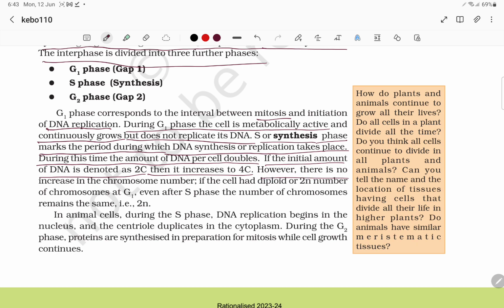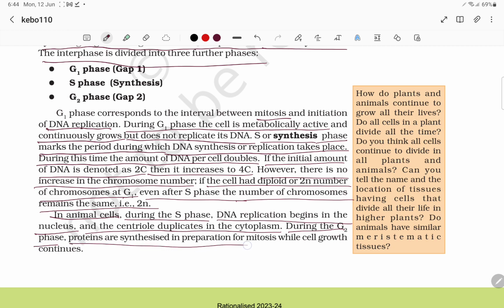However, there is no increase in the number of chromosomes. If the cell has a haploid number of chromosomes at G1, even after S phase the number of chromosomes remains the same. In an animal cell during the S phase, DNA replication begins in the nucleus and the centrioles duplicate in the cytoplasm. During G2 phase, proteins are synthesized for the preparation of mitosis, while cell growth continues.